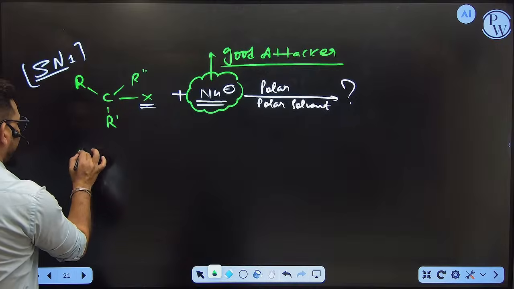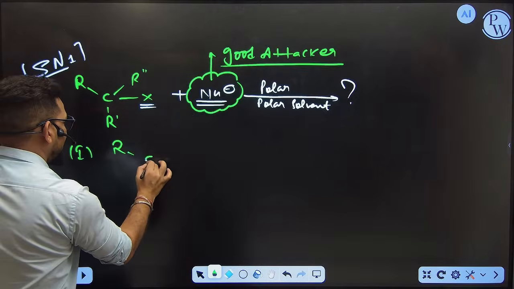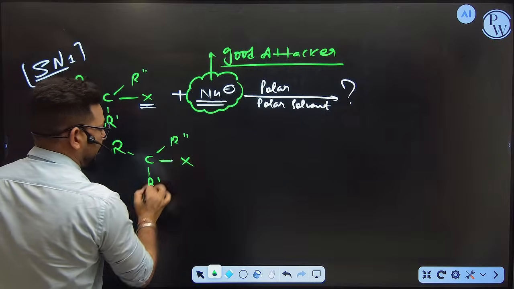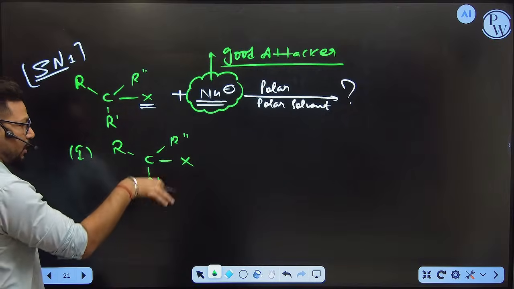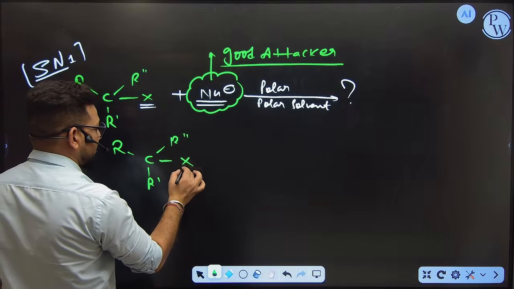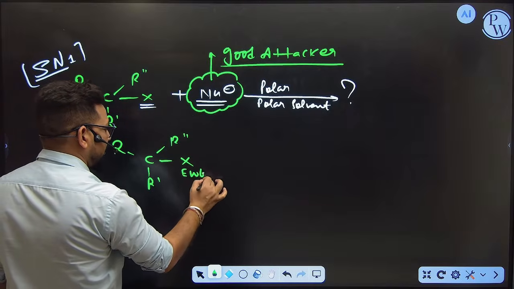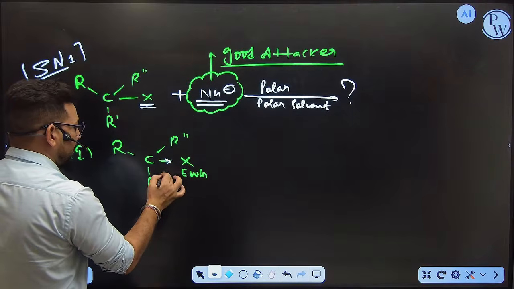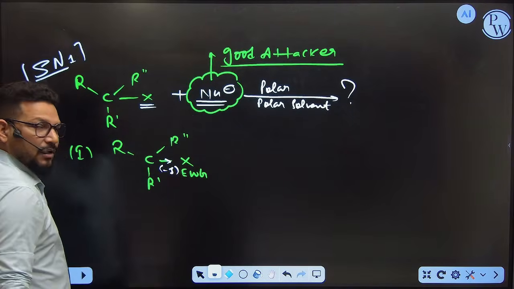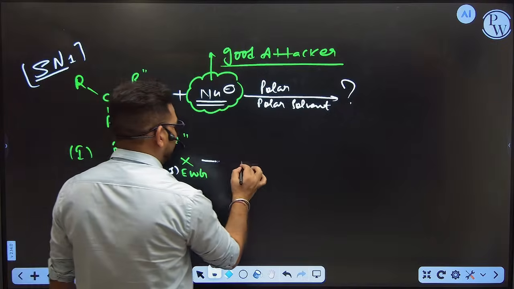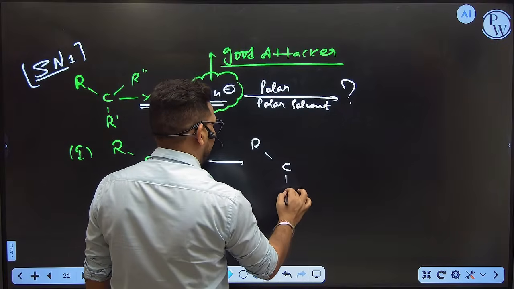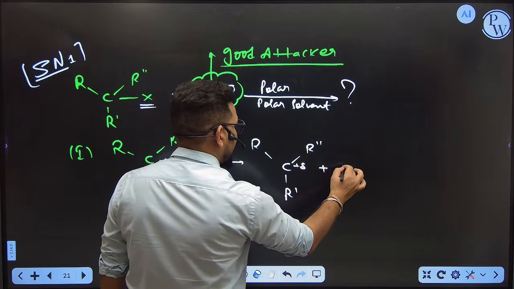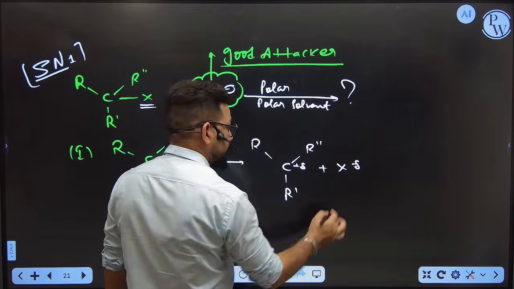So in step number 1, I know R, R dash, R double dash, C, X is there. In this molecule you can see X is the halogen, which is an electron withdrawing group because it is electronegative. So it is going to pull the electron, by which effect? Minus I effect. If it is going to pull the electron, then what will happen? It will form R, R dash, R double dash, C with a positive charge, and X minus.